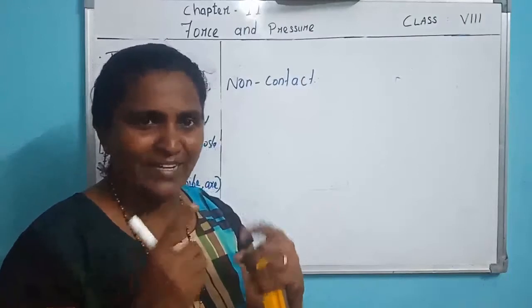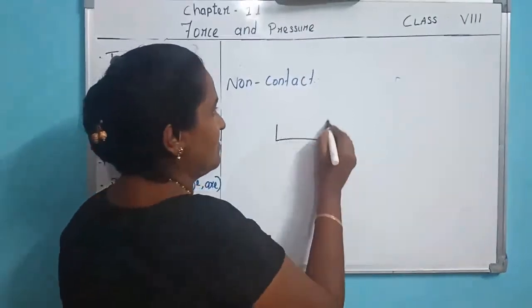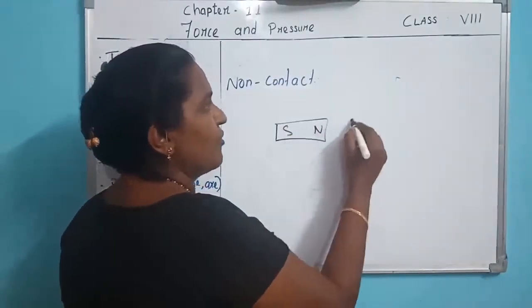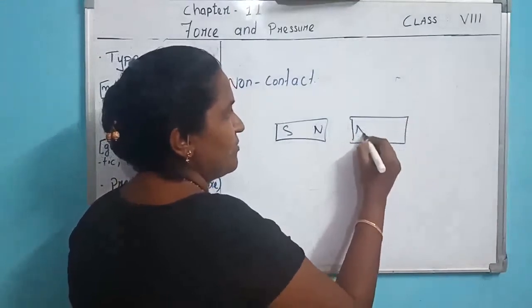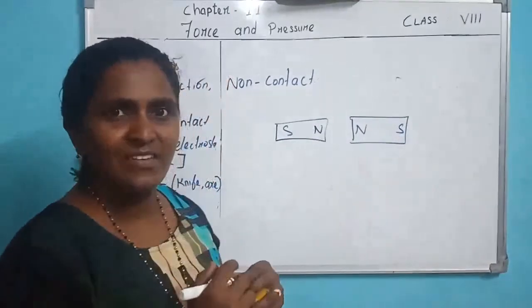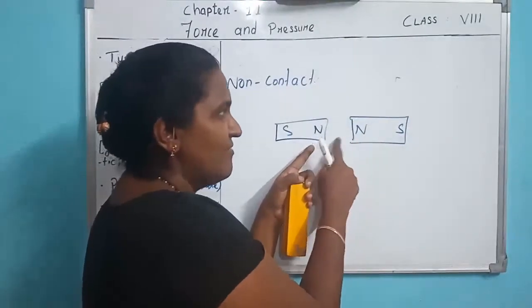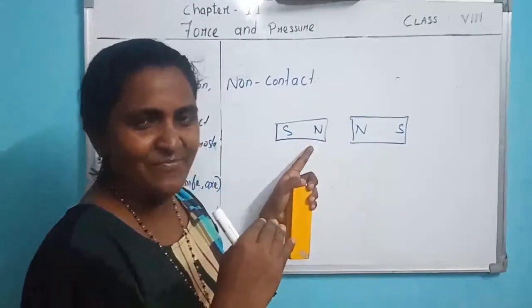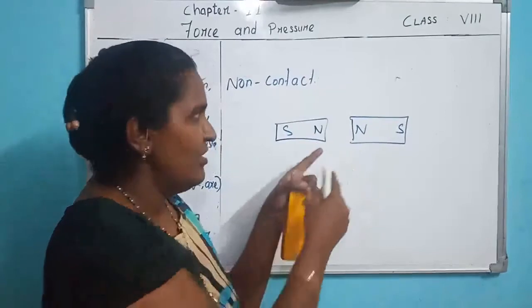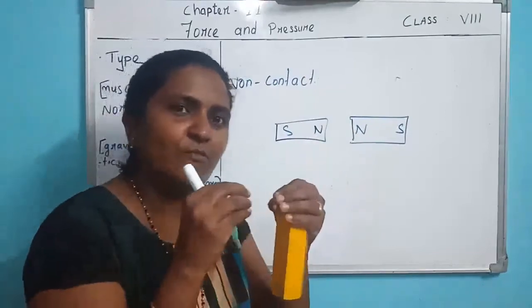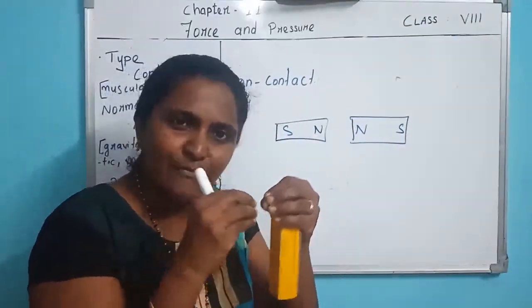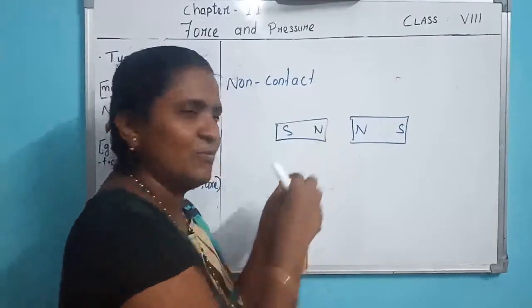You know two magnets, you take two magnets. North pole, south pole. North pole, south pole. When you keep these objects with enough distance, what do they do? Same poles, there is no need of going together. No need of contact between these objects.